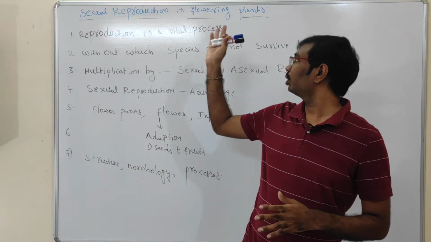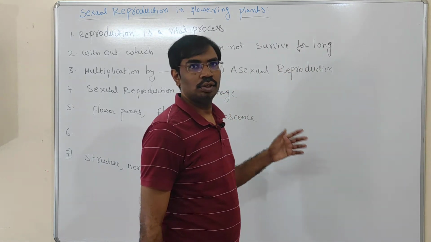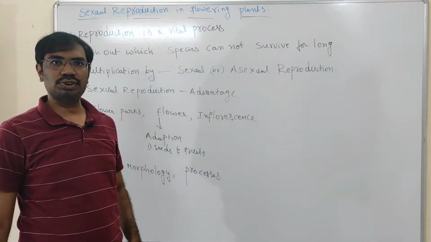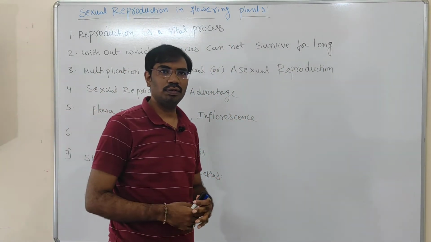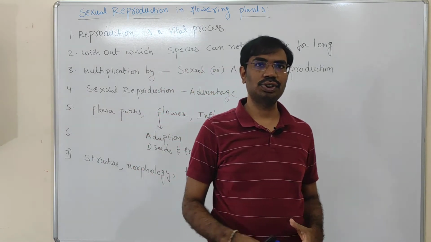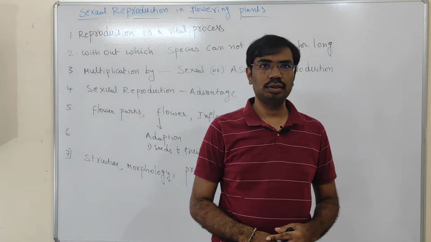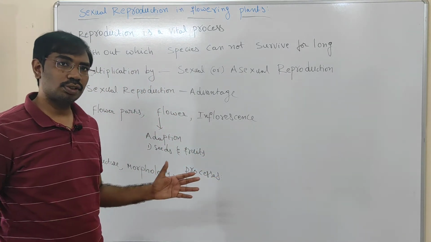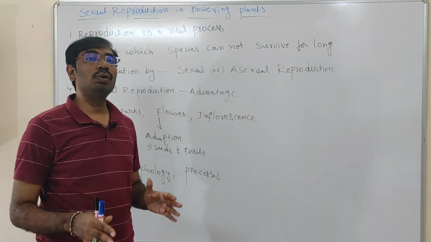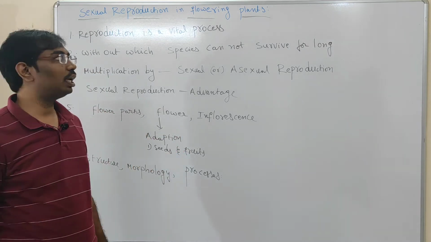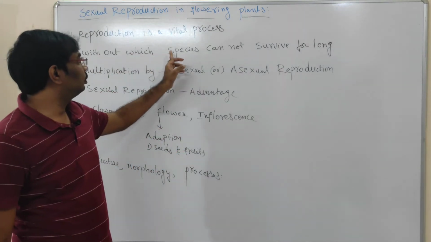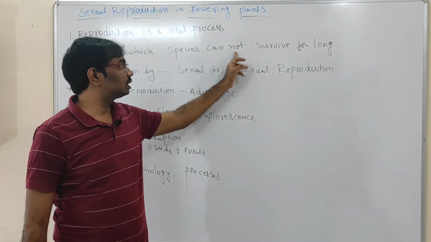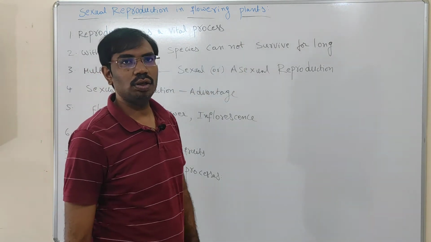Sexual reproduction in flowering plants. Reproduction is a vital process. What is the meaning of vital? Vital means a very important process for all living organisms. Reproduction is very important. Without reproduction, no species can survive on the earth for a long time.